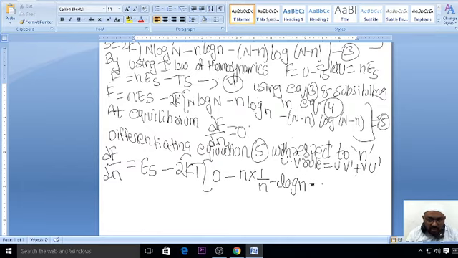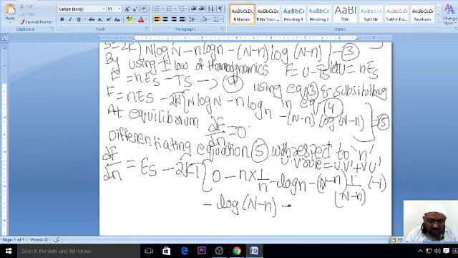So here, what is the term? Capital N minus small n in the bracket, divided by capital N minus small n, then into again differentiation minus 1. Clear everybody? Now see again, we will do here minus log of continuation, right? Minus log of N minus n, again differentiation of small n, it will become minus 1. This one part is over.